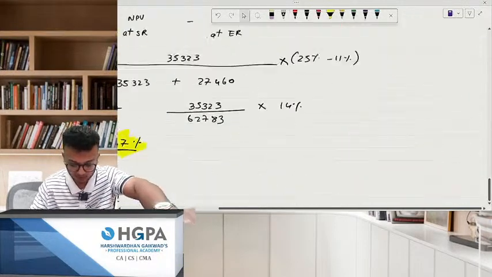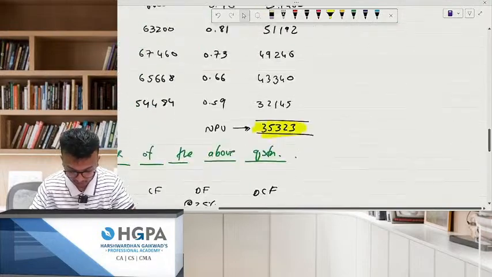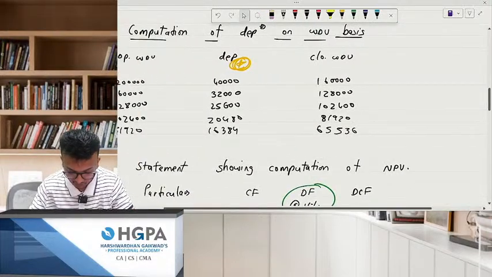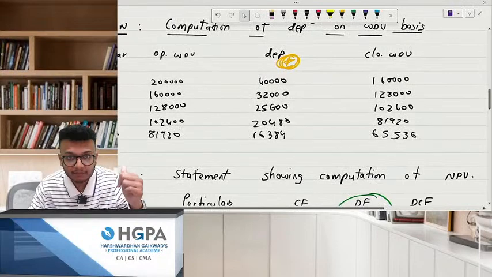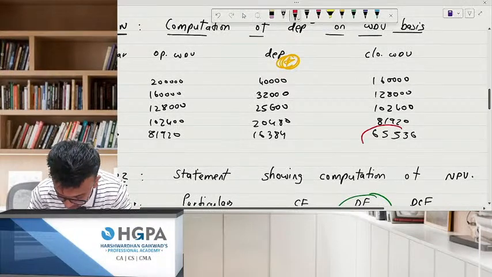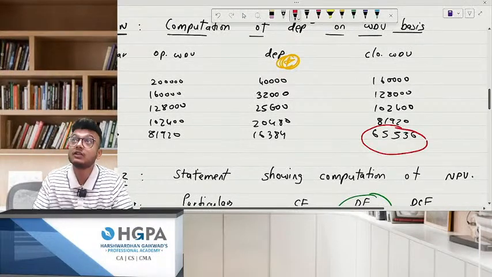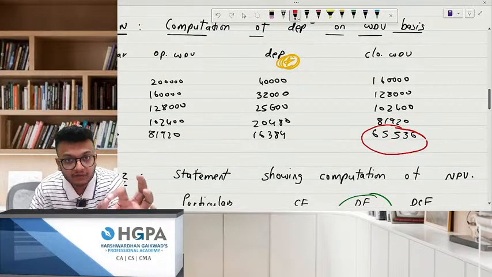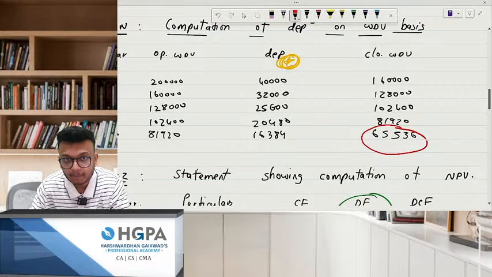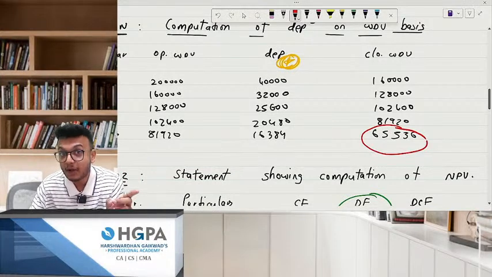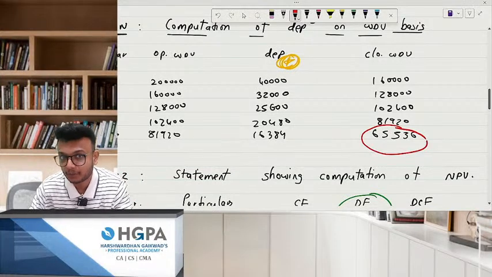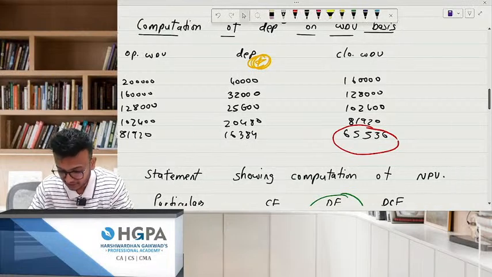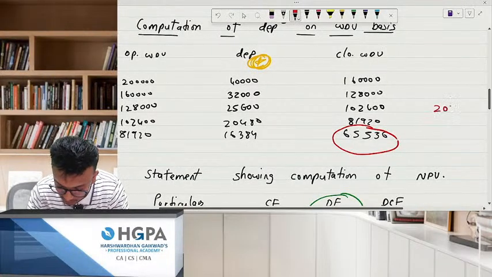Just for one minute, please come down to this question which we have solved. We did the depreciation table. How much was the closing WDV? The ones who were there from the morning, how much was the closing WDV? 65,536, right? Now, in that question, if I would have given you the sale value also, for example, let us say the sale value is 20,000 only.